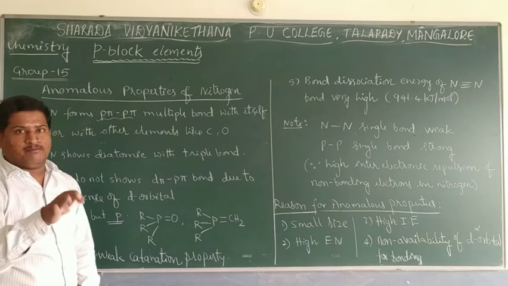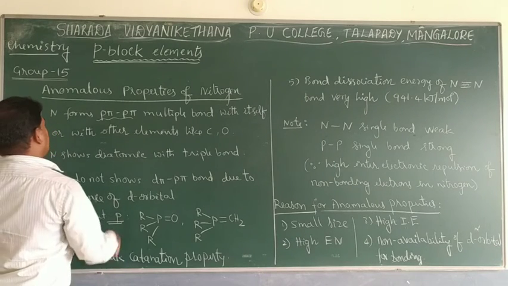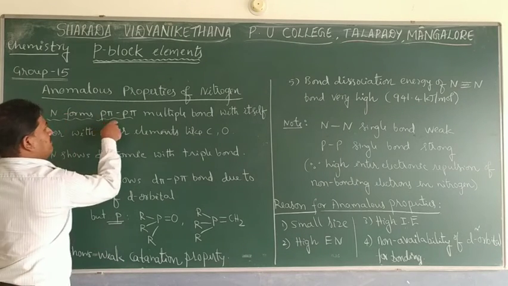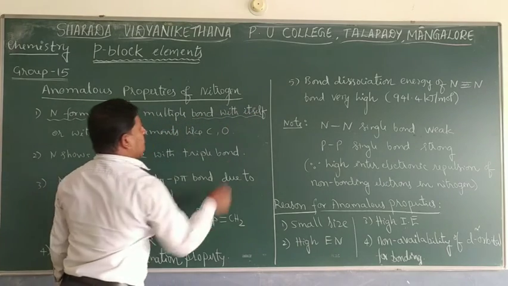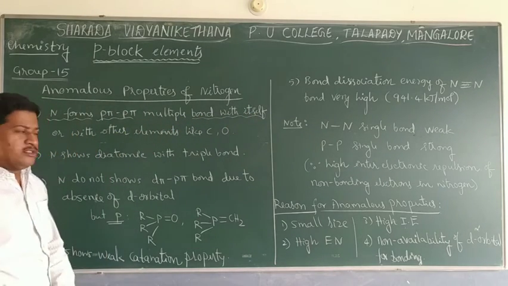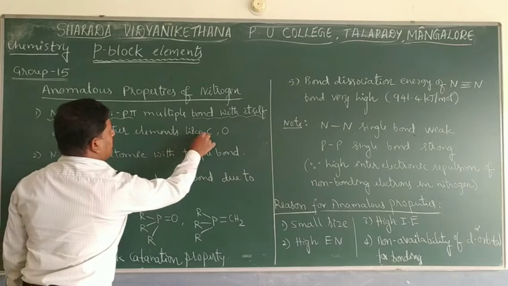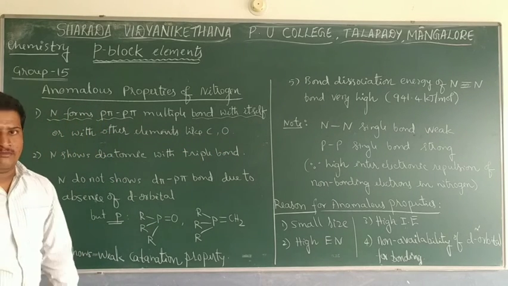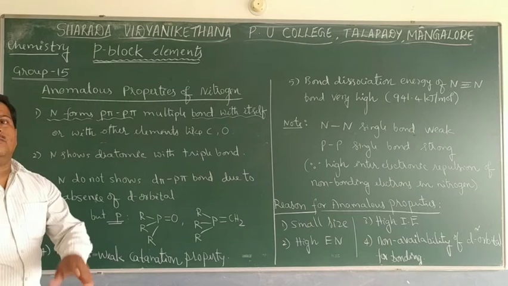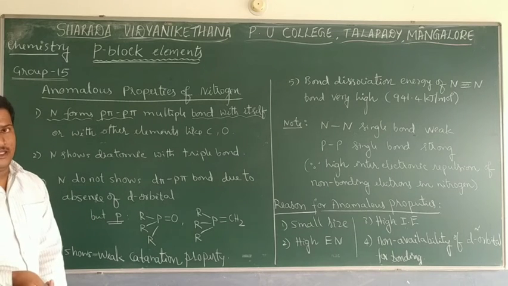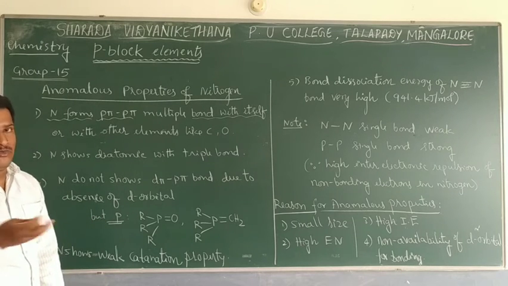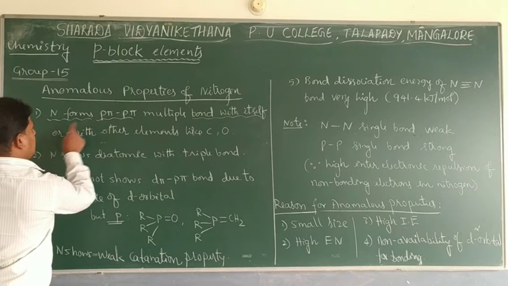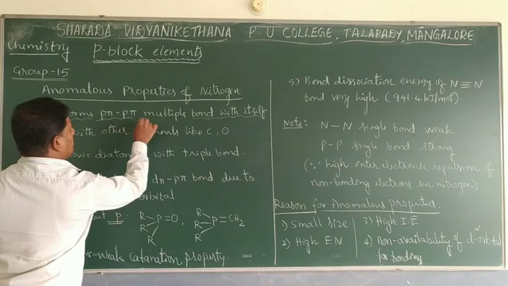That is called p-pi multiple bond. So nitrogen forms p-pi multiple bond with itself. That means with nitrogen or with any other element like carbon and oxygen. If you go with nitrogen, N triple bond N. If you go with carbon, N double bond C or N triple bond C. If you go with oxygen, N double bond O, like that. So it will form a p-pi multiple bond only.